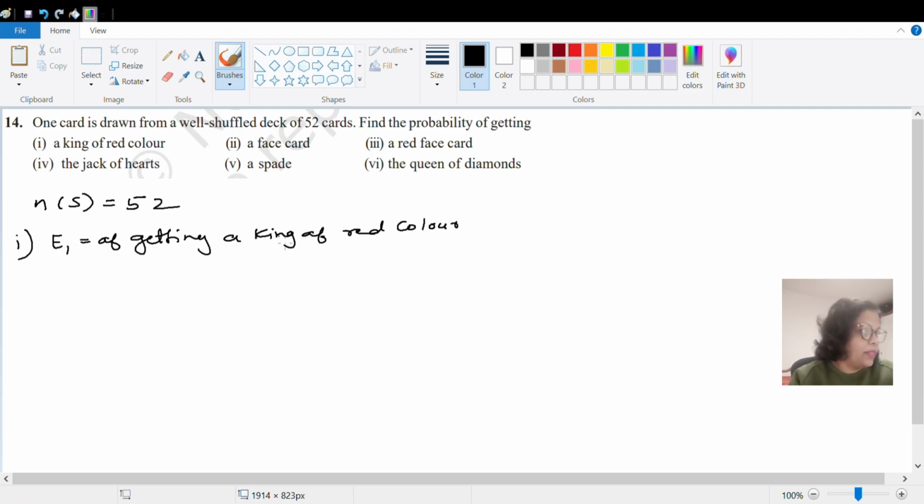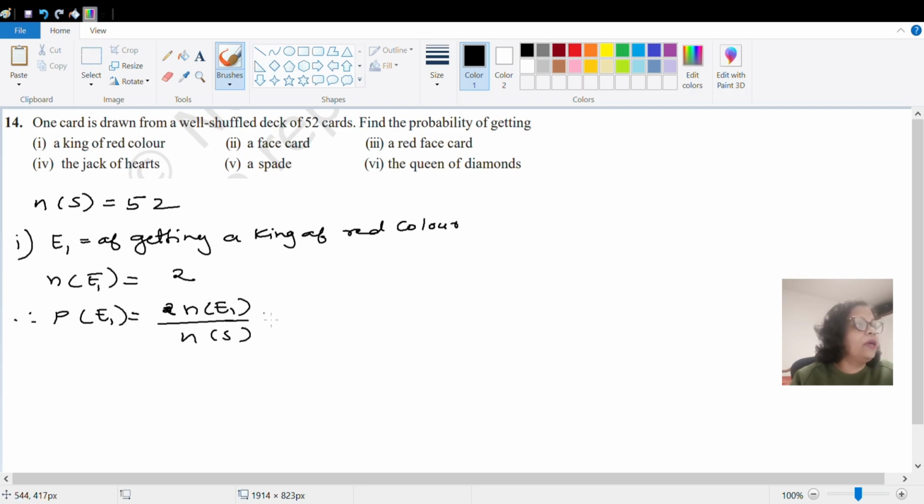So n of E1 will be 2, and therefore the probability of this event, that is the probability of getting a king of red color, we have to write the formula, n of E1 upon n of S, right?